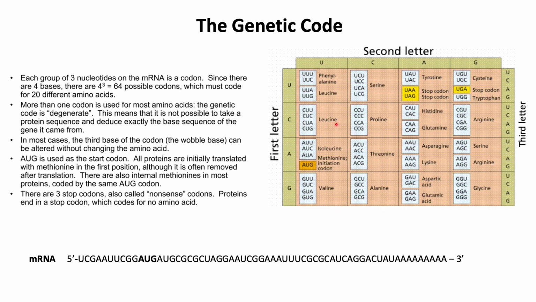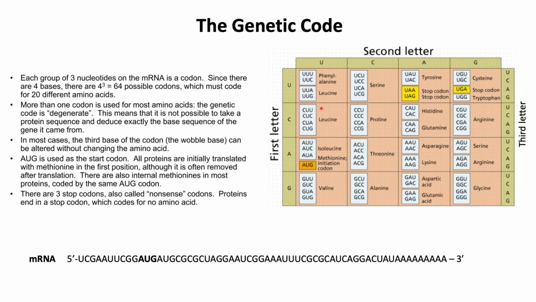Like if we have the amino acid leucine, it could have any of these codons, and hence we wouldn't know which exact sequence was there in the original DNA. So in most cases, the third base of the codon is called the wobble base, and it can be altered without changing the amino acid.